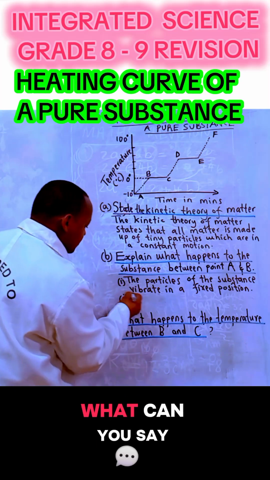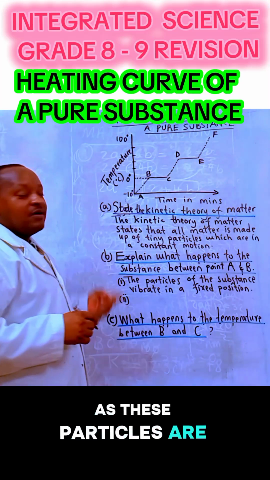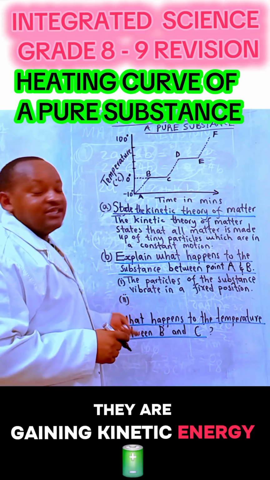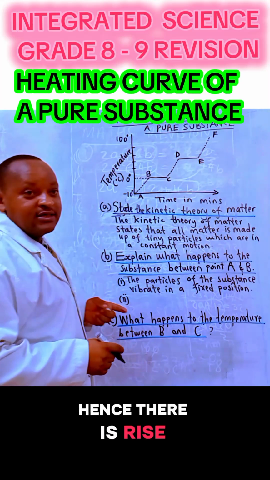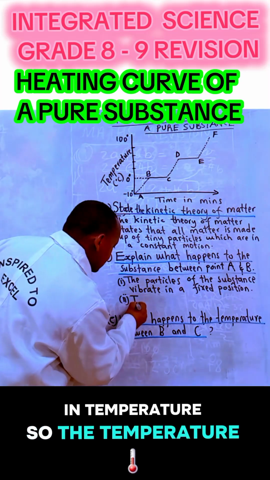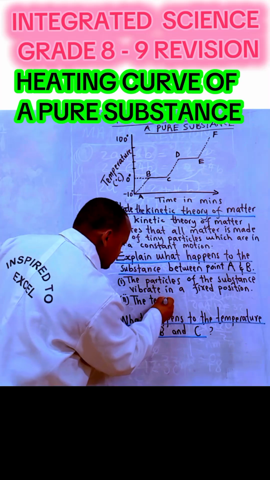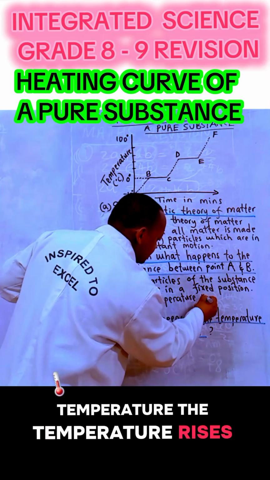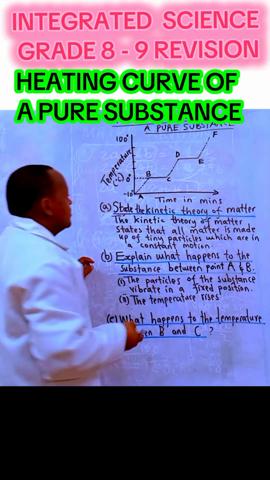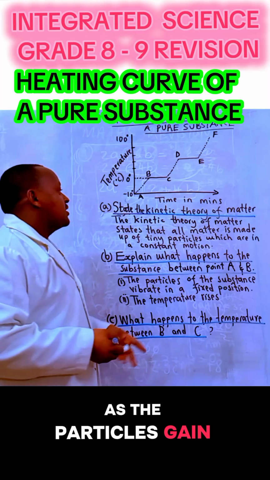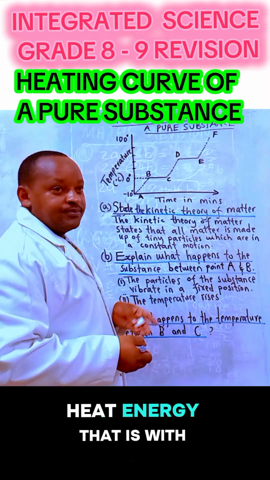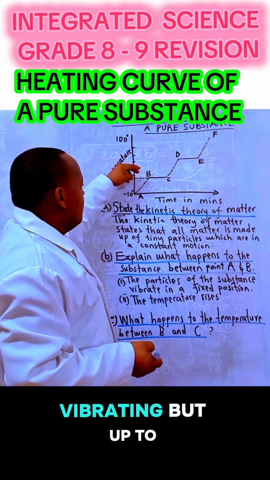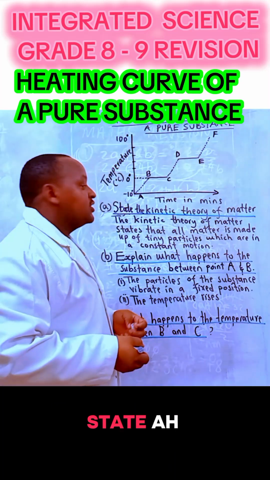Another point on the same: as these particles are vibrating, what are they doing? They are gaining kinetic energy. Hence, there is a rise in temperature. So the temperature rises as the particles gain heat energy. Therefore, the particles are vibrating. But up to B, they change the state.